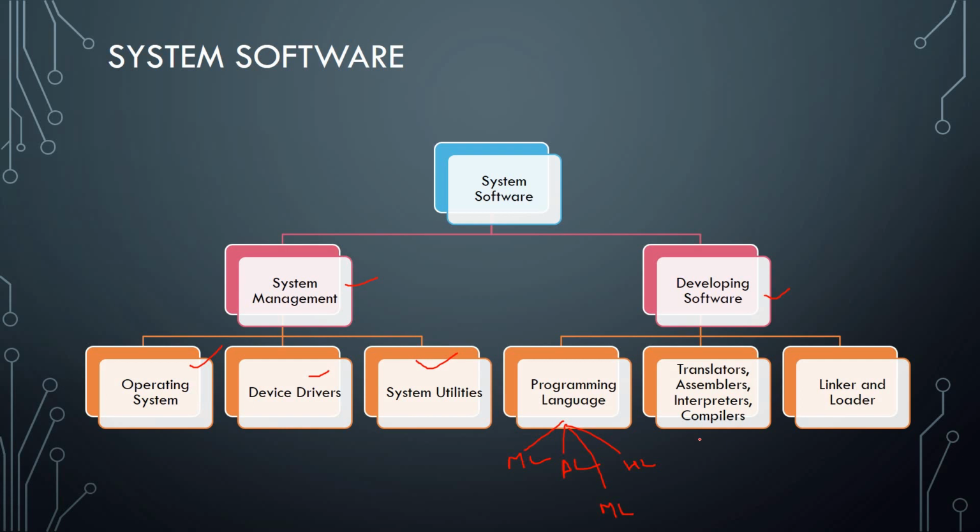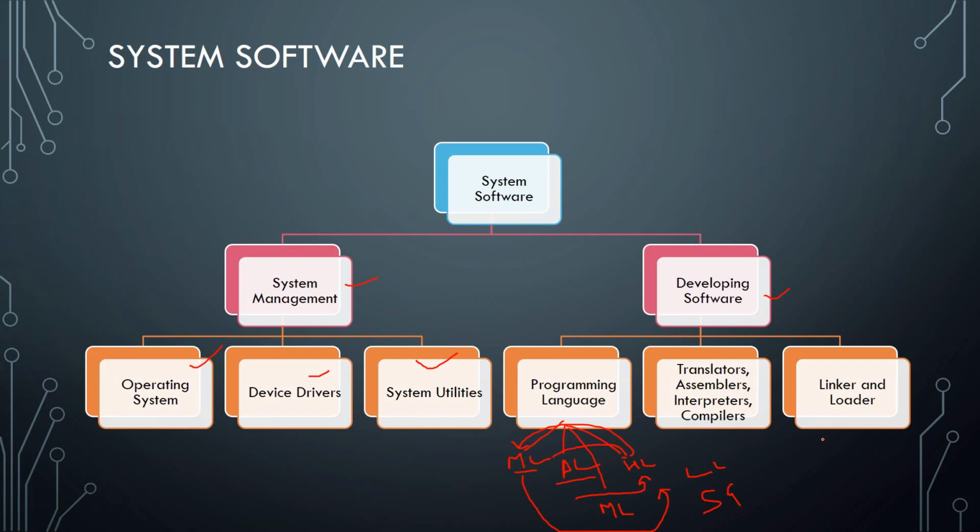Now next one is language processors. In language processors the first one is the translator. Translators are those language processors which convert the middle level language or the assembly language to the high level language, or high level language to the machine language. Next one, assemblers. Assemblers are those language processors which convert the assembly language to the high level language. Interpreters and compilers are those language processors which convert the machine language to the high level language. An interpreter converts it line by line, whereas a compiler converts it in a single go.